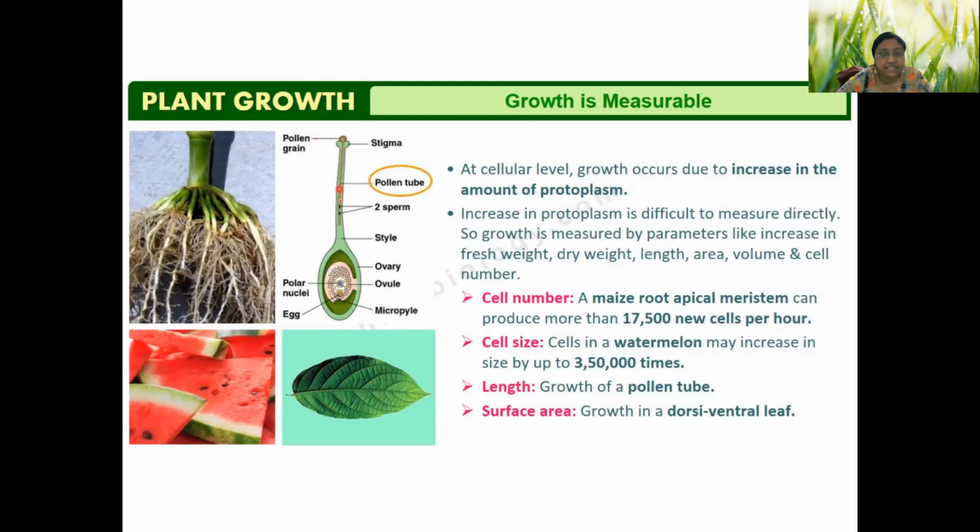It increases its length and reaches up to the egg. So this pollen tube will elongate further. Its size will increase from here to here to here, and it will enter here. So this is an example of increase in length. The example is growth of the pollen tube.